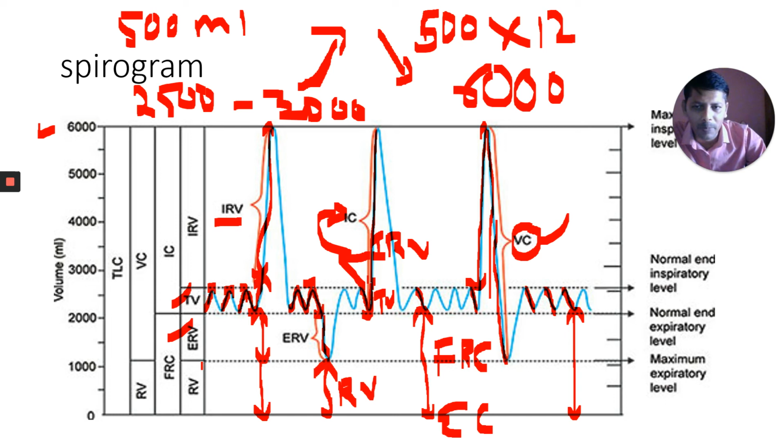To get vital capacity, observe here: vital capacity here, vital capacity here. To get this vital capacity, observe the volumes. What you have to add? IRV, TV, ERV. If you add these three, you get the VC, vital capacity.